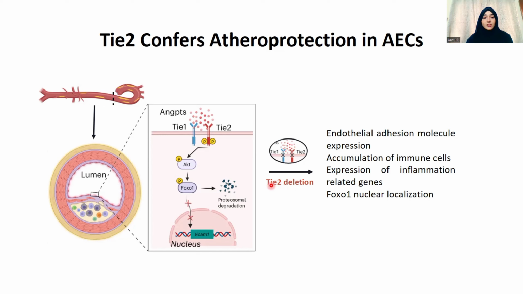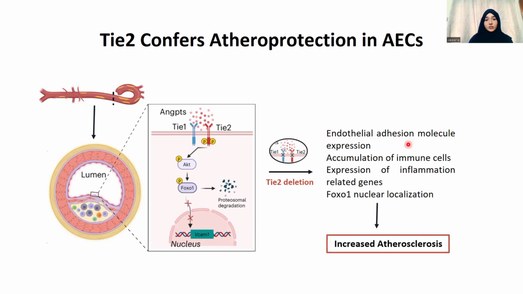So in this study, researchers tried to explore the function of the Tie2 receptor by deleting it from arterial endothelial cells using the Cre-loxP system in order to visualize its function. After Tie2 deletion, there is enhanced endothelial adhesion molecule expression and accumulation of immune cells, expression of inflammation-related genes, and FOXO1 nuclear localization. And all these processes ultimately lead to increased atherosclerosis.